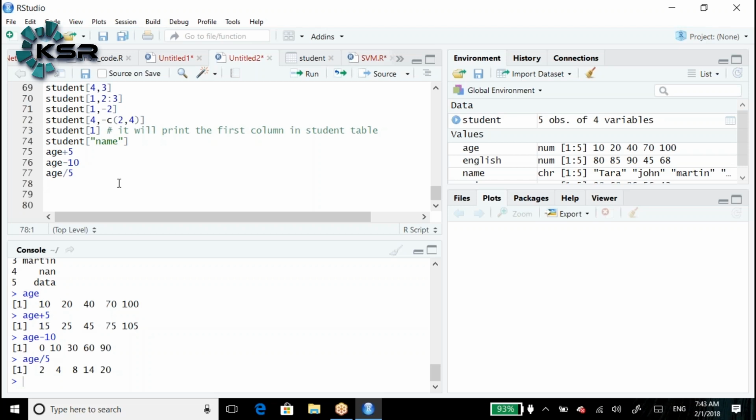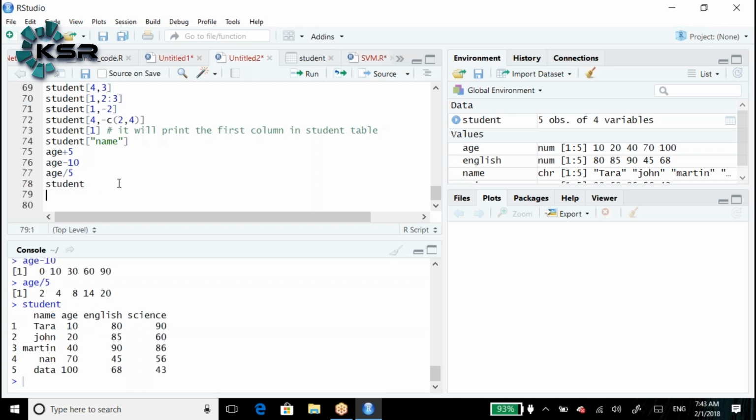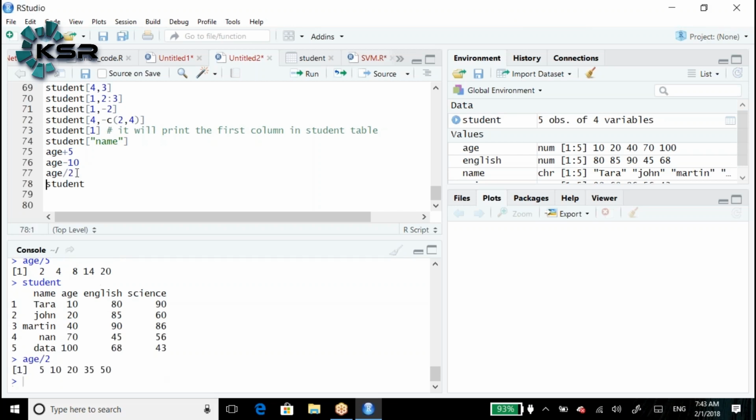Now you may get one question in your mind: is it possible to do the same thing for the data frame? Let's say student. Hi, Guru. Yeah, tell me. Could you please do age divided by 2? Yes. For example, age divided by 2: 5, 10, 20, 35, 50.